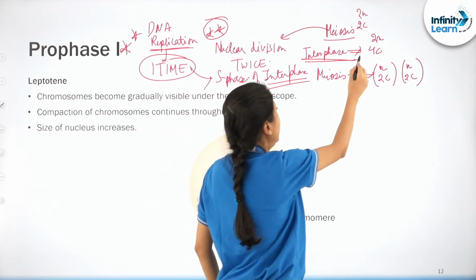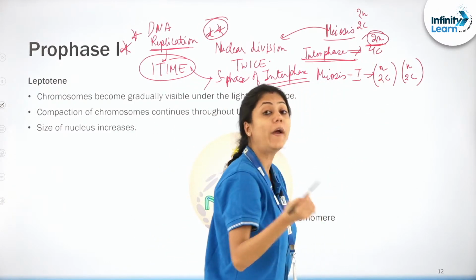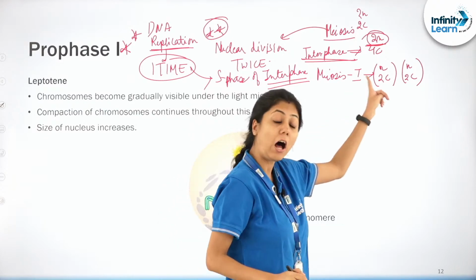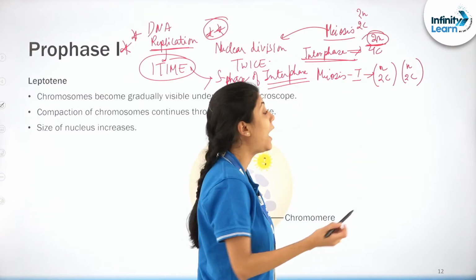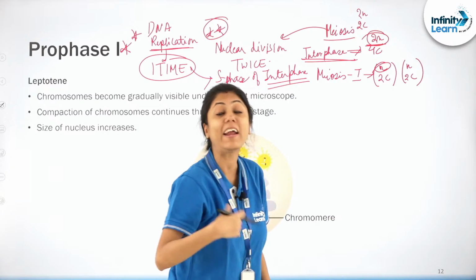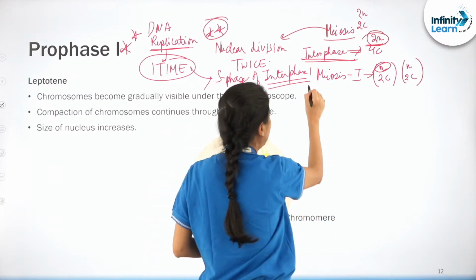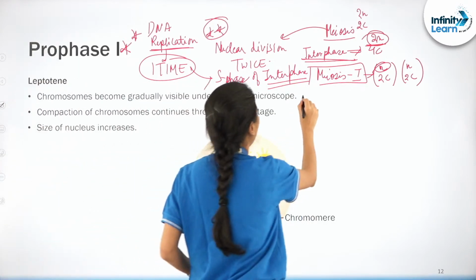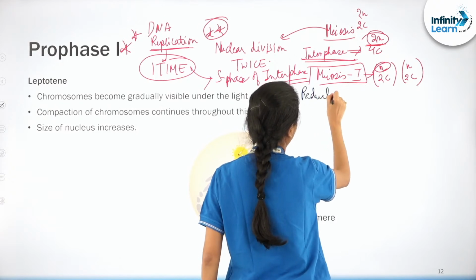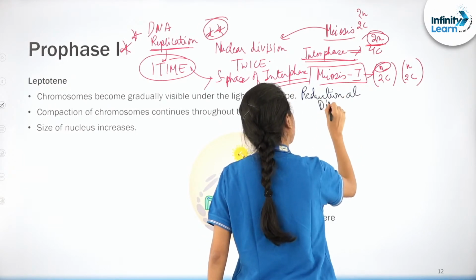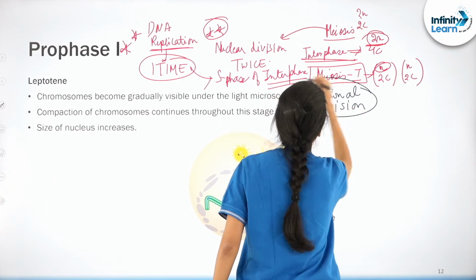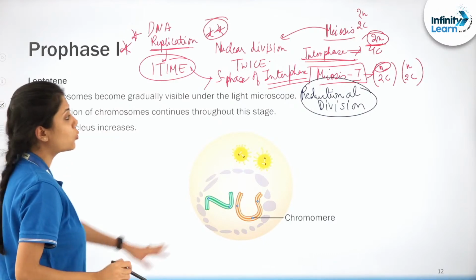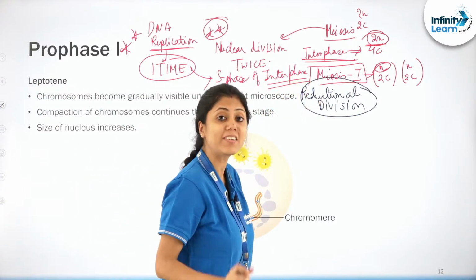Please ध्यान दो, initially you started with 2n number of chromosomes, but after the completion of meiosis 1, what happened bacha? The chromosome number got reduced. Yes, so that is why ये जो meiosis 1 है ना बेटा, it is also known as the reductional division. meiosis 1 को हम लोग strictly reductional division बोल सकते हैं, because it is exactly in meiosis 1 where actual reduction in the number of chromosomes is taking place.